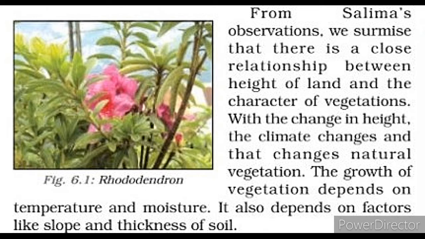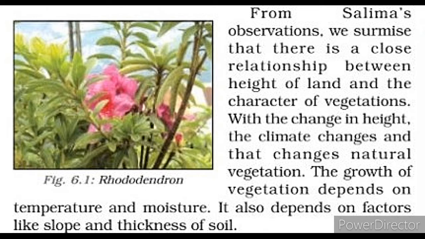It also depends on factors like slope and thickness of soil. The other two are also factors on which the vegetation cover depends. So temperature, moisture, slope and thickness of soil are the prominent factors on which the natural vegetation depends.